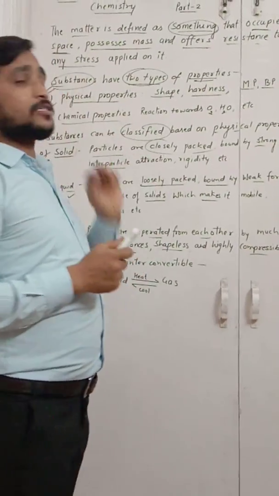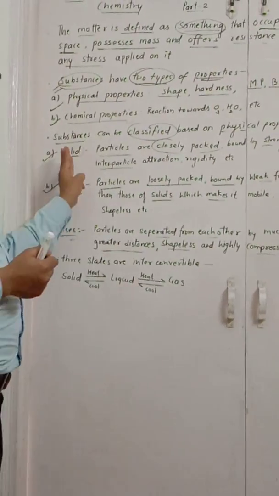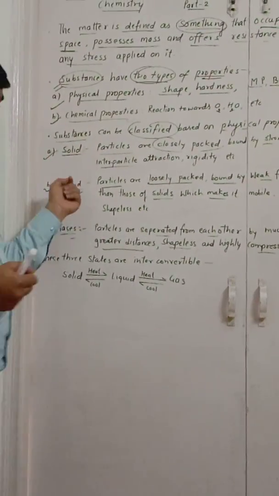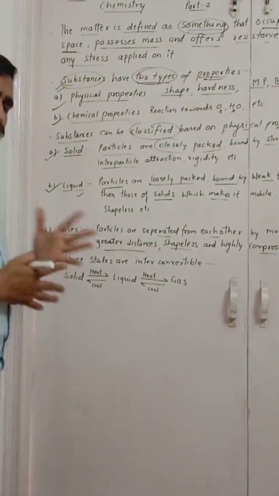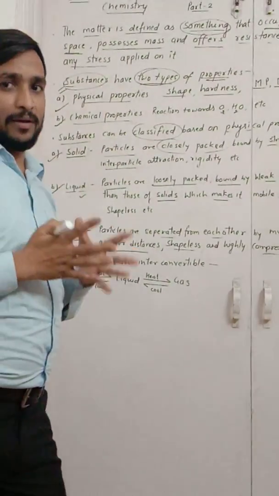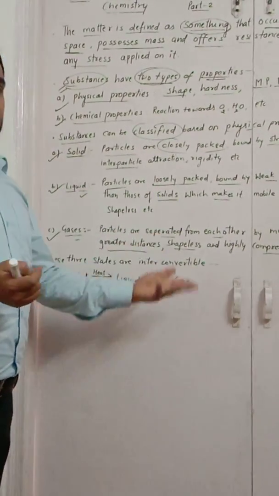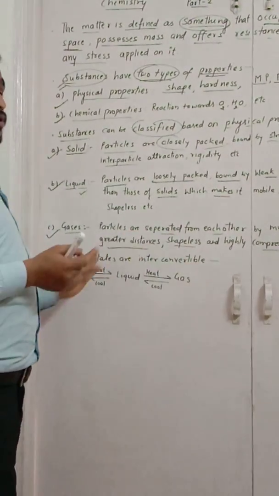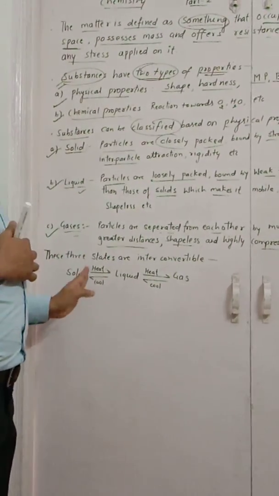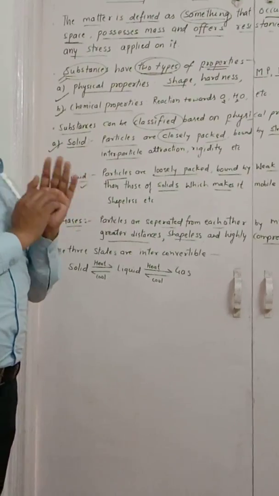So on the basis of these properties we can classify substances or matter into these three groups: solids, liquids and gases. We also studied in 9th class that these three states are interconvertible. Meaning, we can convert solid to liquid, liquid to gas, gas directly to solid, or solid directly to liquid by providing heat or by cooling them.